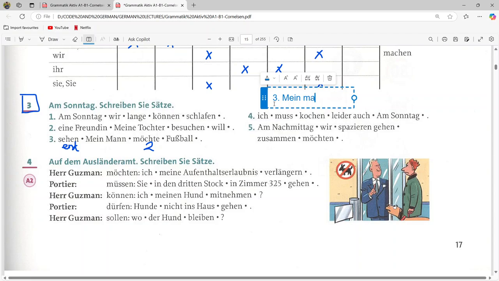Mein Mann möchte Fußball spielen. So my husband would like to play football. Möchte means want or would like. Here would like to makes better sense. So my husband would like to play football.